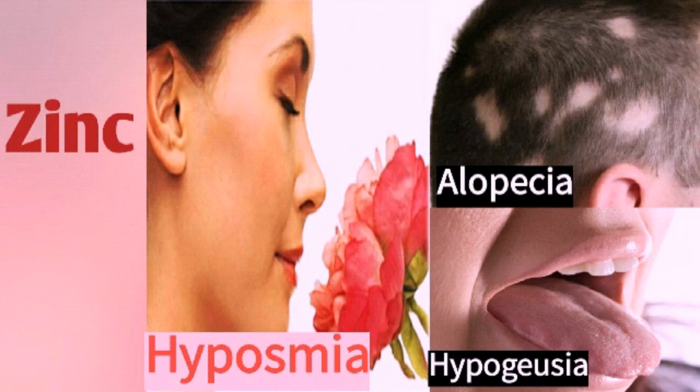This picture shows the zinc deficiency. The deficiency leads to alopecia, that is patches of hair loss in adults. And next is hypogeusia. Since taste buds are affected, they are unable to find the taste of a particular food. And next is hyposmia. They are even unable to smell the food. Zinc is seen mainly in Bengal gram, sprouted grams, oysters, crab and other seafoods. And in pregnancy, zinc plays an important role in the development of the brain.